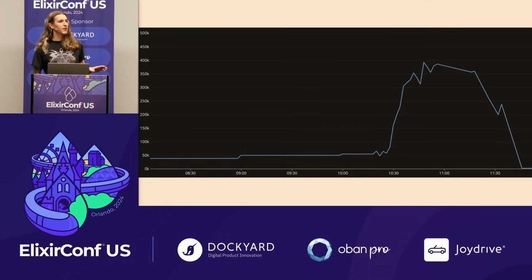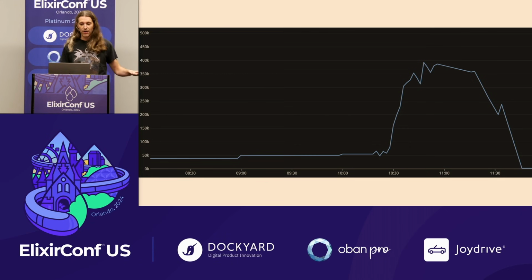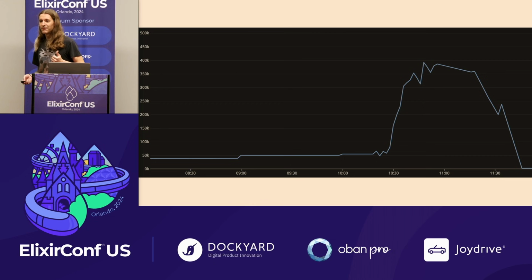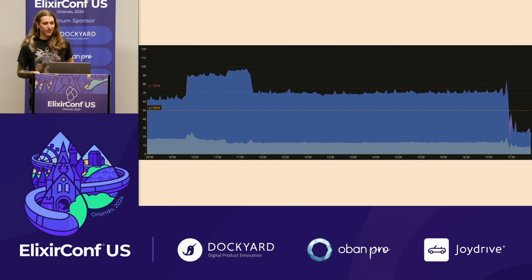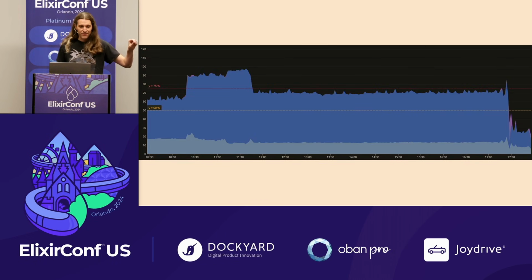The system was crumbling before our very eyes. We had gone from a steady state of about 60,000 channels in Rabbit all the way up to 400,000. That's our CPU usage. It might be a little hard to read. It's up at 100% there, basically. Every node in the cluster was pegged at 100%, essentially.